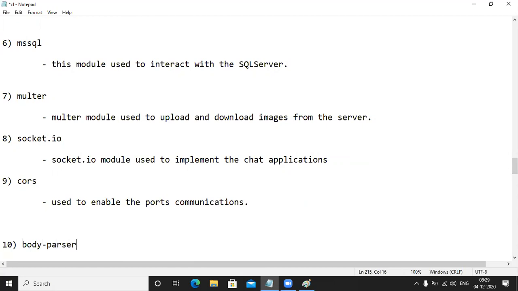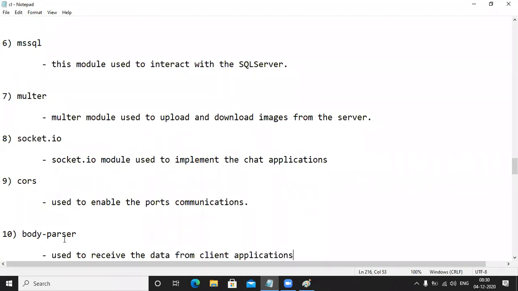Which module? The body parser module. Use it to receive the data from the client application.